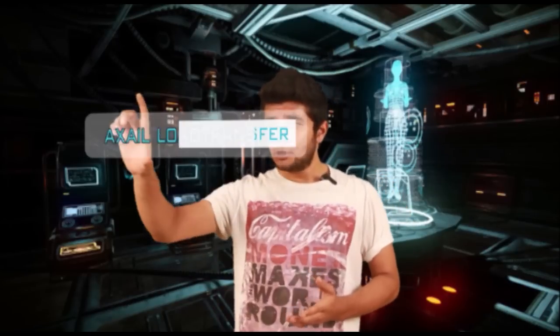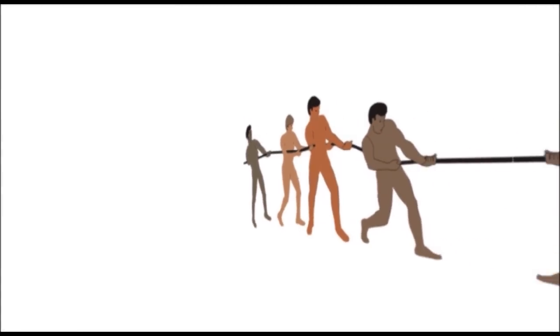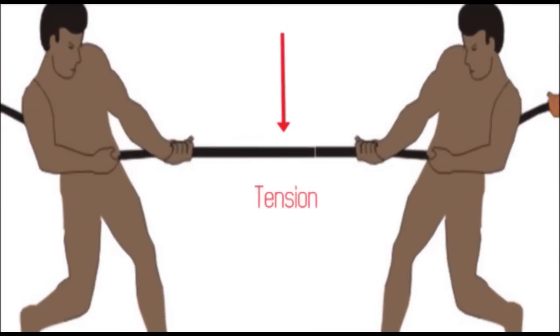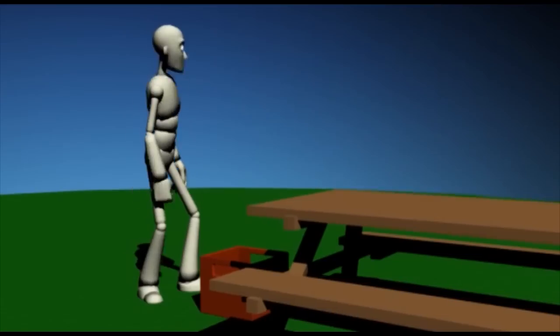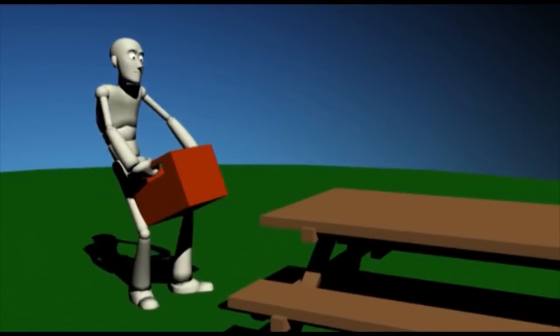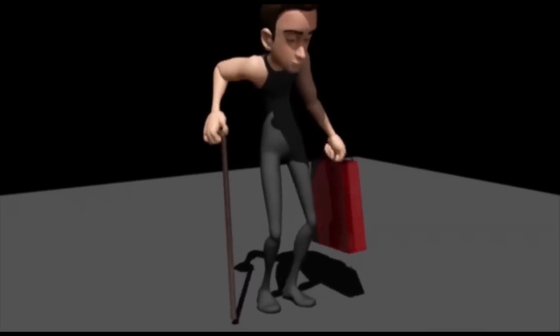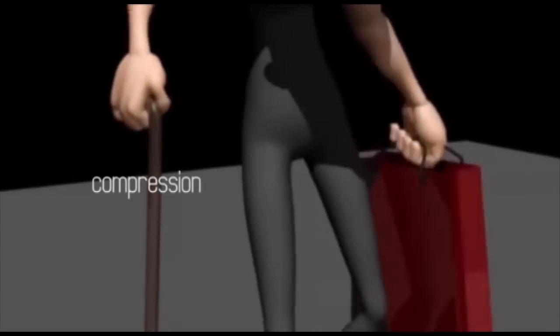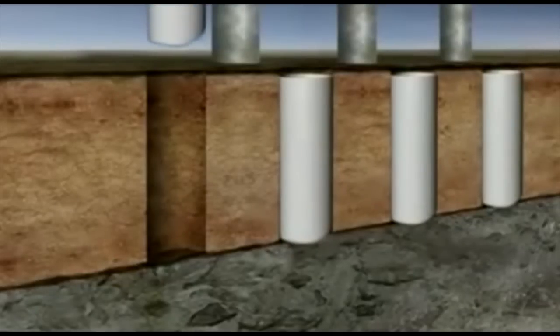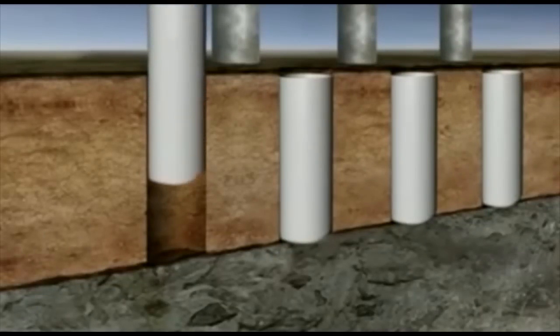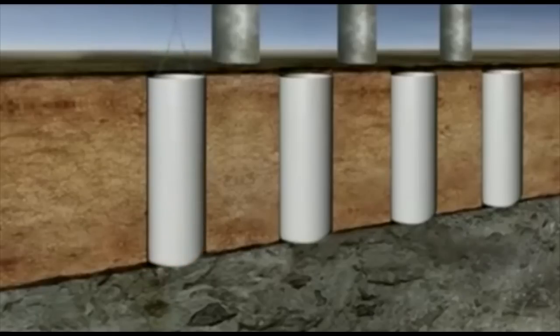So now let's talk about axial load transfer. The axis is an imaginary line passing through the element's longitudinal direction through the center. The load in the same direction as axis is axial load. For example, the rope game, lift, the human carrying a heavy load onto his head, the umbrella in the wind, and what if somebody uses it as a walking stick? It will be in compression. Similar to these, columns and structures are designed to take axial compressive loads. Piles in the foundation are also designed for the axial load transfer.